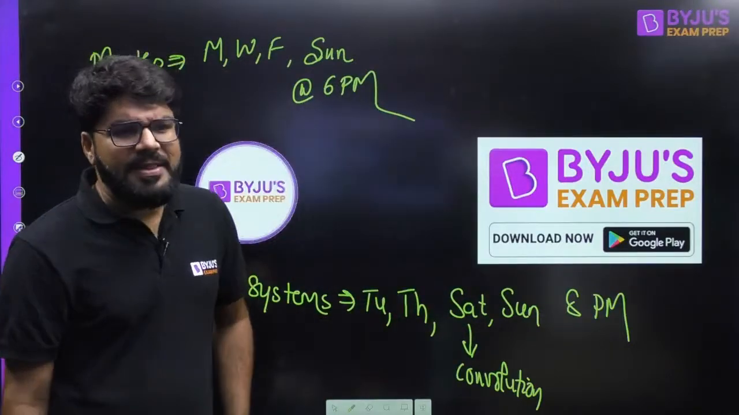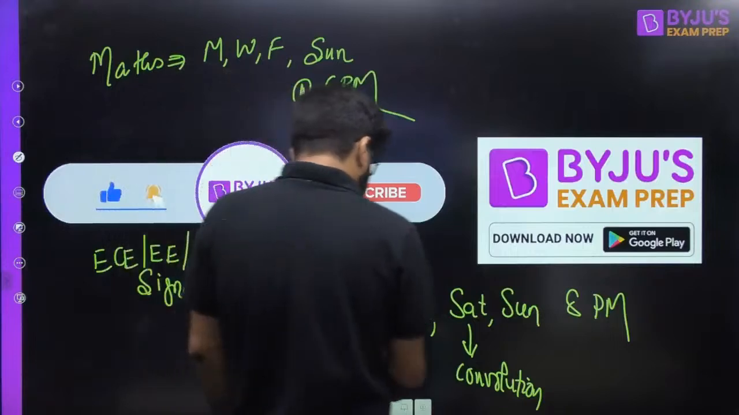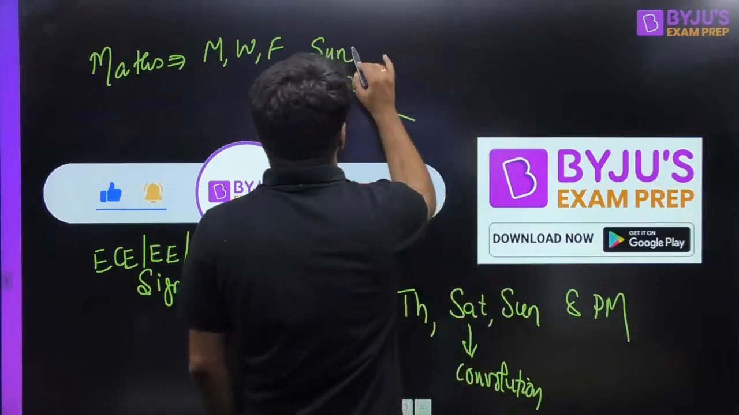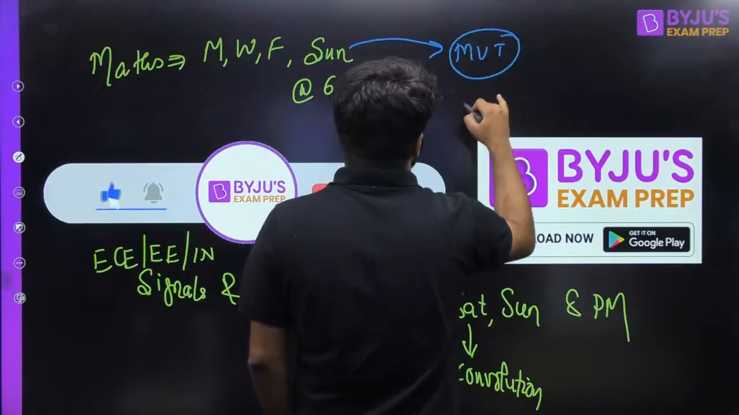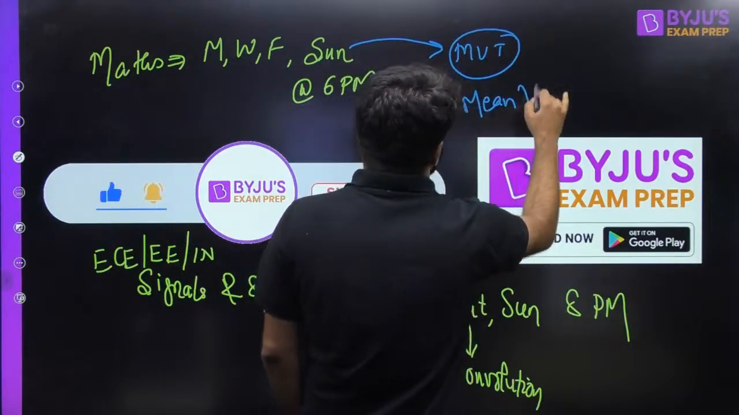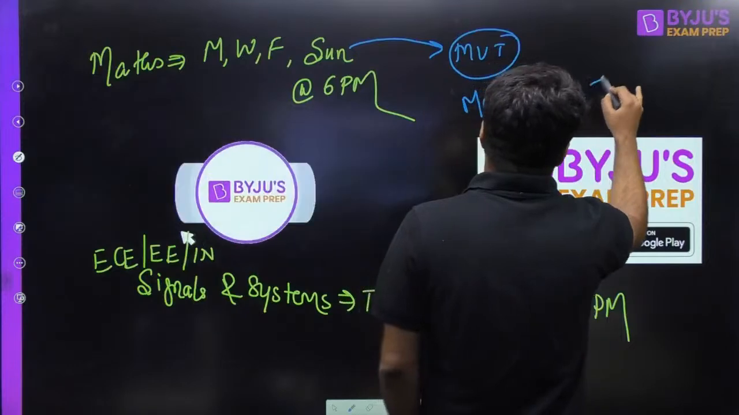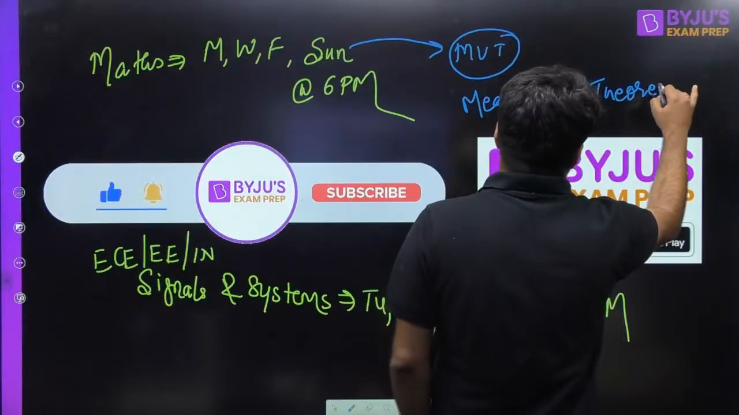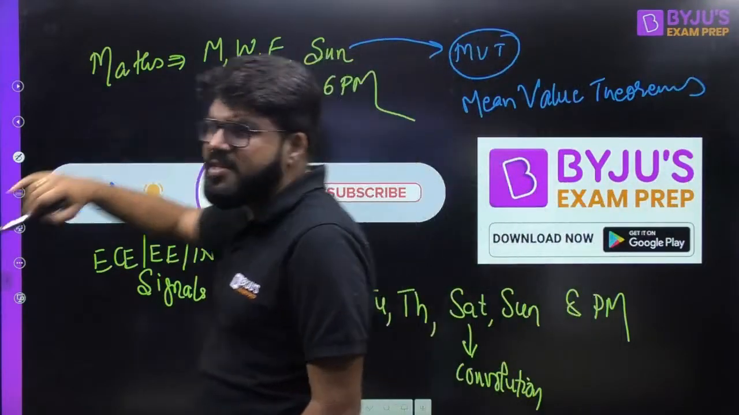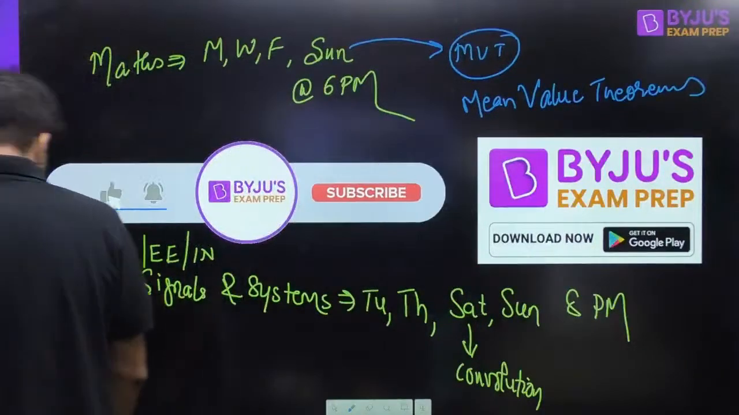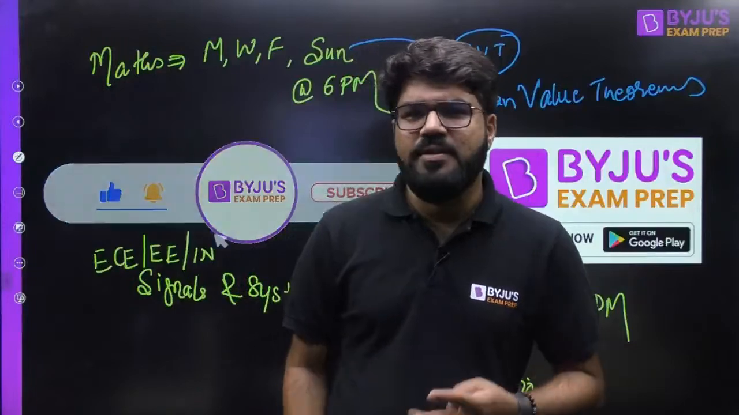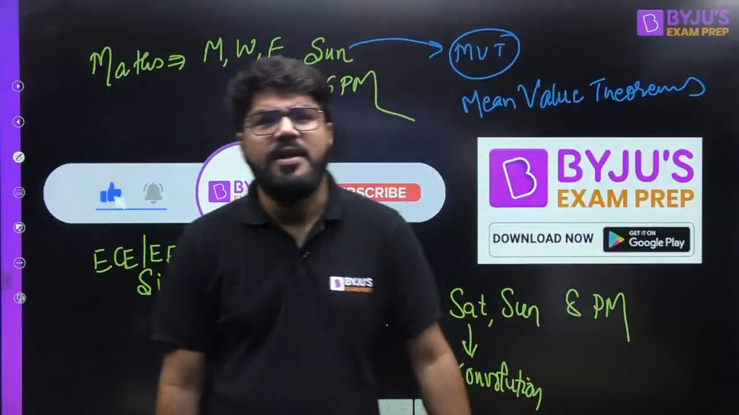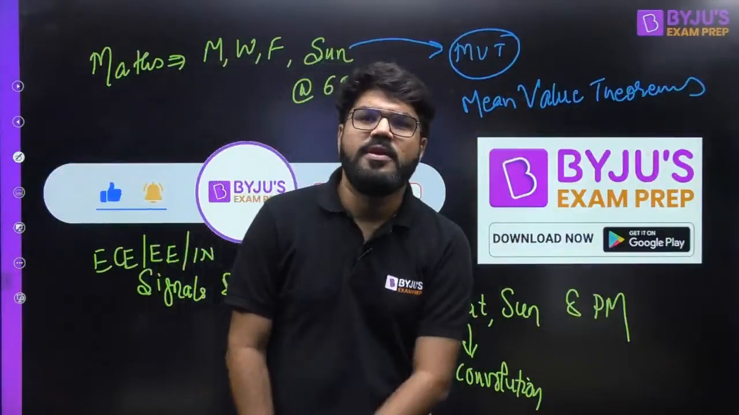For mathematics, the next class is on Sunday, and this Sunday we are going to learn mean value theorems. Right guys, what do we have on Sunday? We have the mean value theorems: Lagrange's mean value theorem, Cauchy's mean value theorem, and Rolle's theorem. These are the most important things you need to study. Questions are coming from the mean value theorems also.